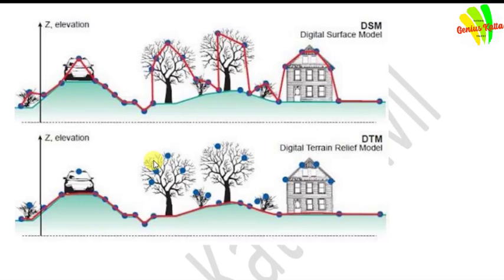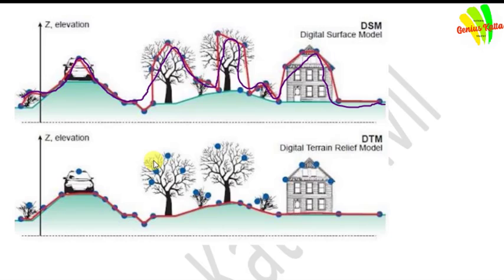Friends, here we provide you a diagram which shows the digital elevation model and digital surface model. In a digital surface model, they capture everything, including buildings.